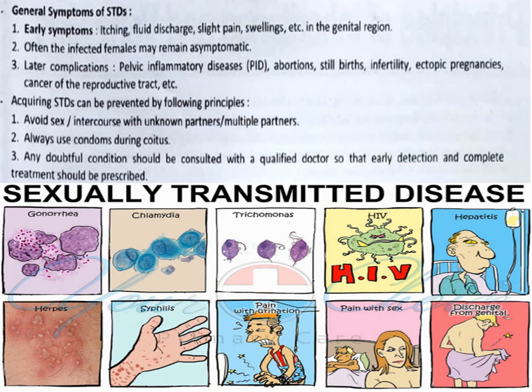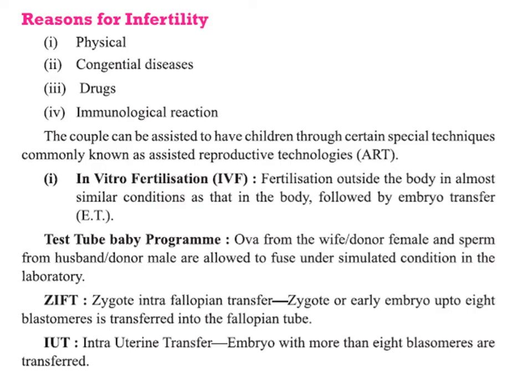Gonorrhea, chlamydia, syphilis are bacterial infections. Trichomonas is caused by a protozoan, and HIV, hepatitis, herpes are caused by viruses. And in this picture only, we have shown you the general symptoms also, what happens during STDs, sexually transmitted diseases.